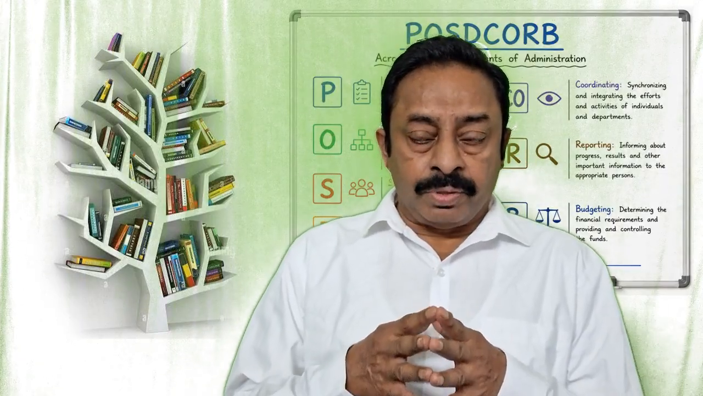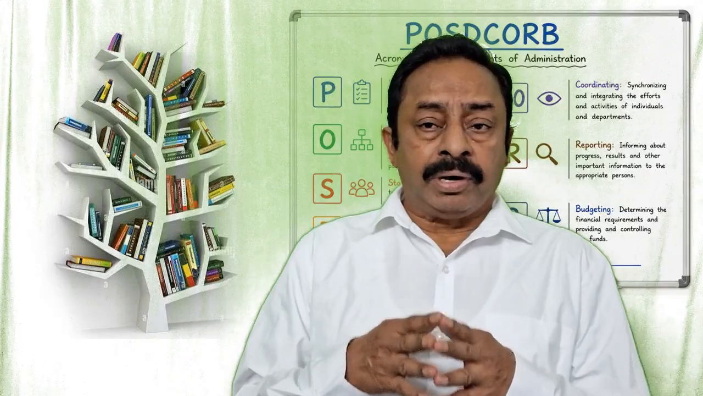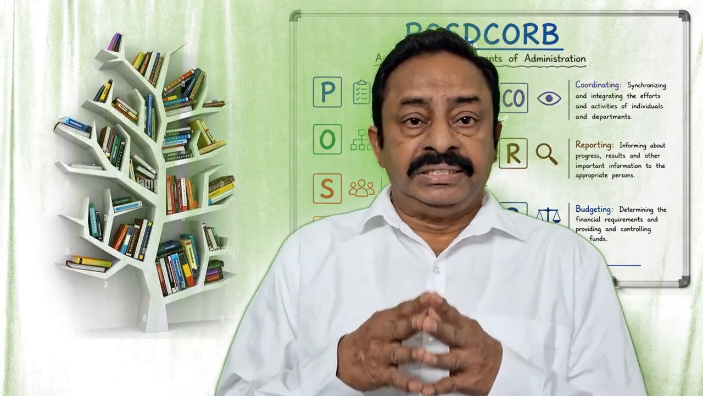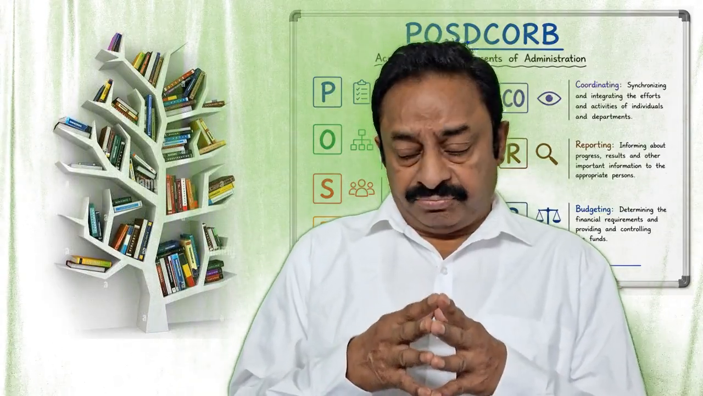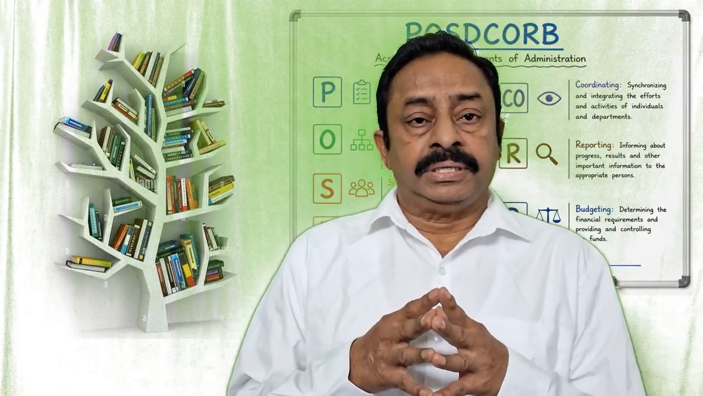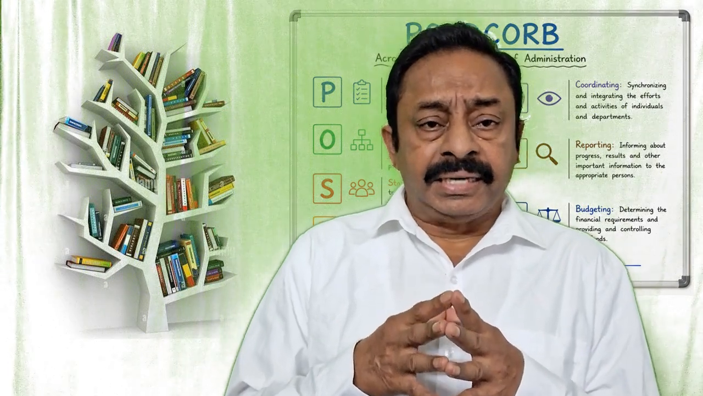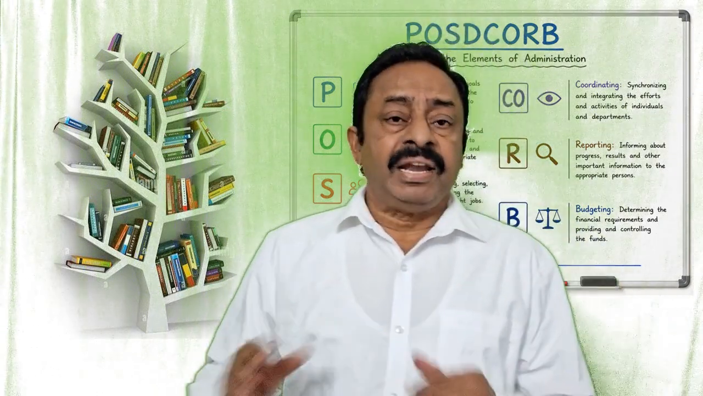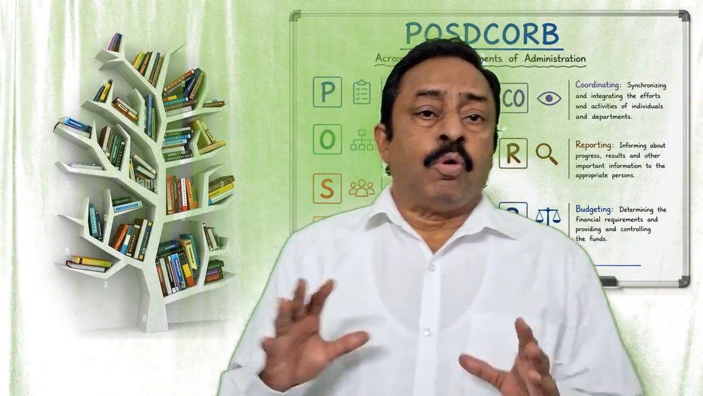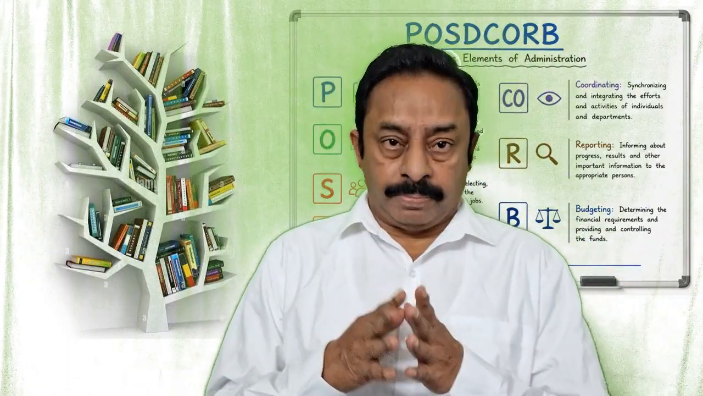POSDCORB is a classic management acronym that outlines the seven fundamental functions of administration and leadership. It was coined by a person called Luther Gulick in 1937. A seven-letter word called POSDCORB. Now, what is this POSDCORB?